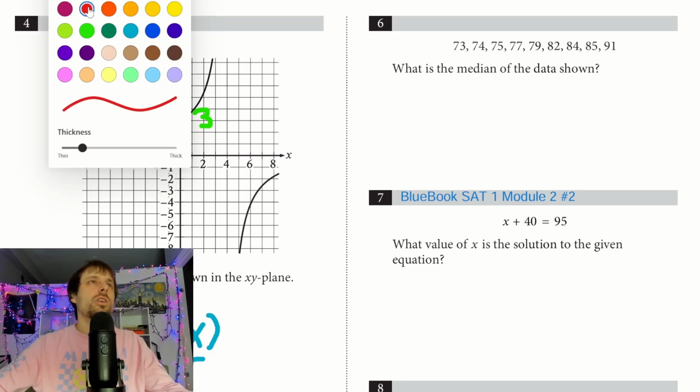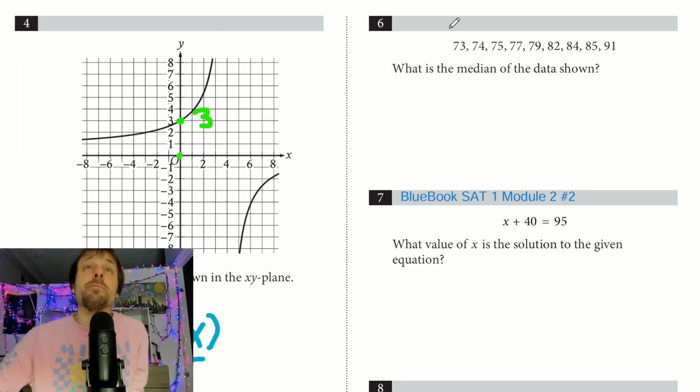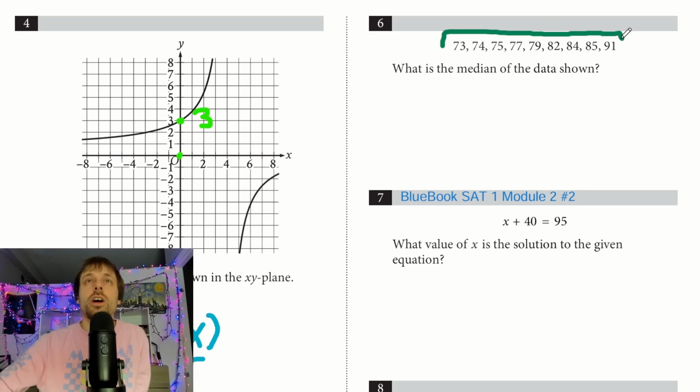And for number 6 here, let's shift this over a little bit. Okay, so number 6, they want the median of the data. Really, the only thing to remember with median here, there's going to be more intermediate and harder median problems we'll talk about later. With these ones where it's just a list, just make sure to do it in order. So what you could do is instead of maybe reordering it, oh, I actually think it is in order. That's very nice of them. A lot of times it's not.